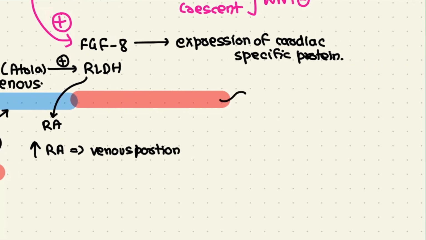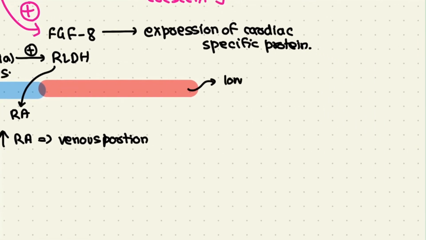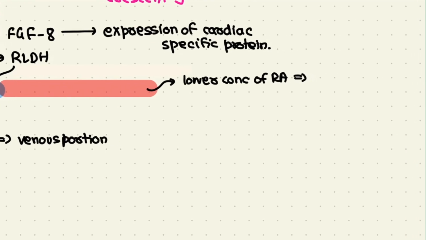whereas at the outflow tract region, a lower concentration of retinoic acid will lead to development of more anterior cardiac regions, that is the ventricles and the outflow tract.